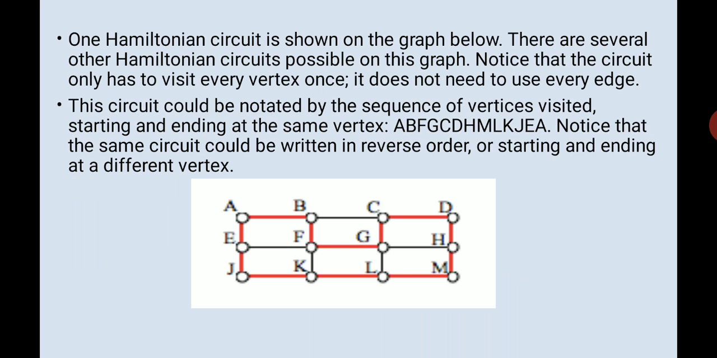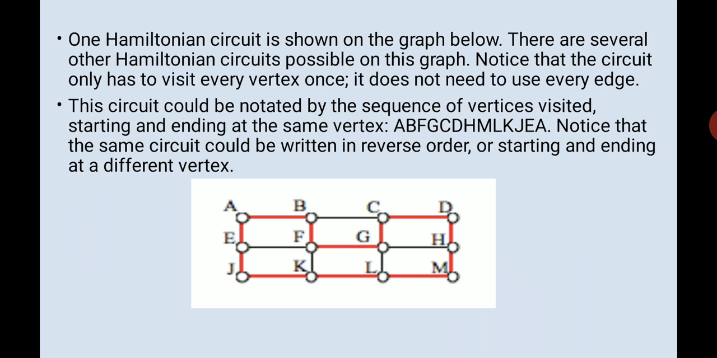So you go from A to B, B to F, F to E, then you go to J, J to K, K to L, L to M, M to H, H to G, G to F. You cannot go G to C, C to D, because you have already traveled it, right? So you just see that you have traveled each vertex once. You may repeat the edges. In Euler, you cannot repeat the edges, but you can repeat the vertex. That is the difference between the two, right?